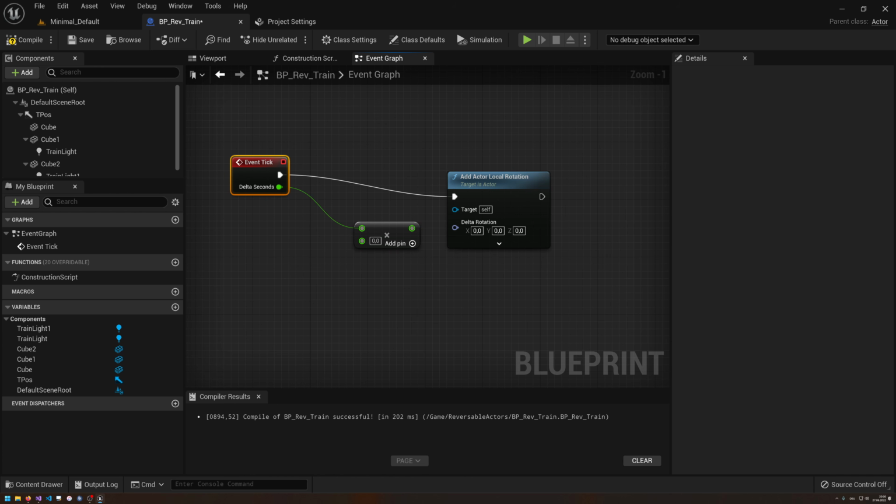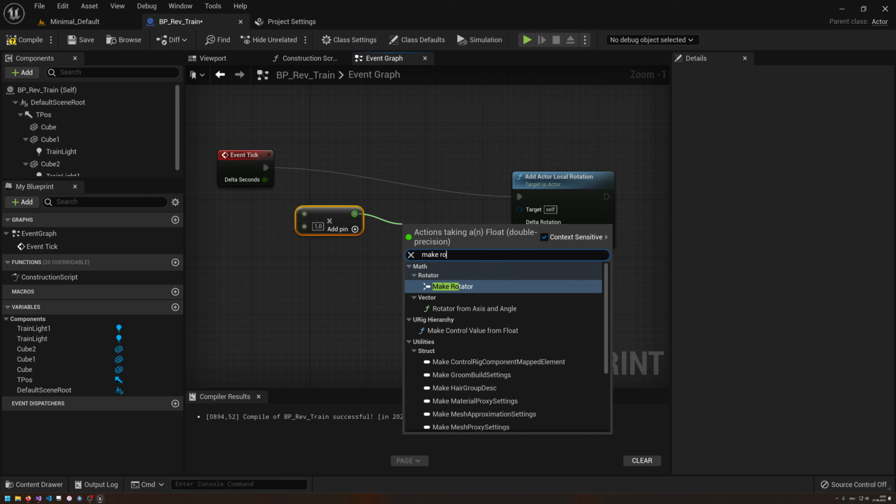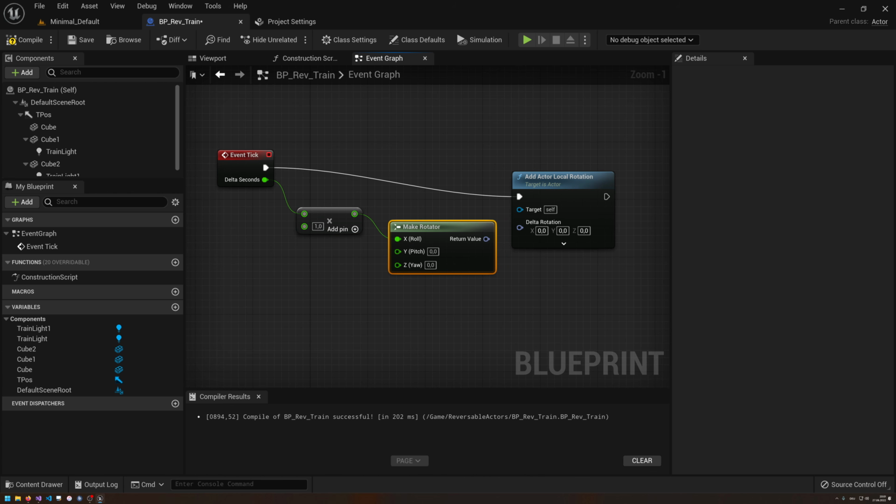That works because that rotator can actually not multiply. And we want to multiply this with a static value, so let's maybe just put 1 in here for now, because we need to, of course, scale this by the second. And then we want to actually make a rotator. And I think it is yaw? I hate these pitch, yaw, and roll.